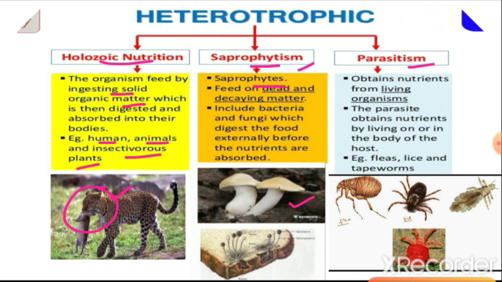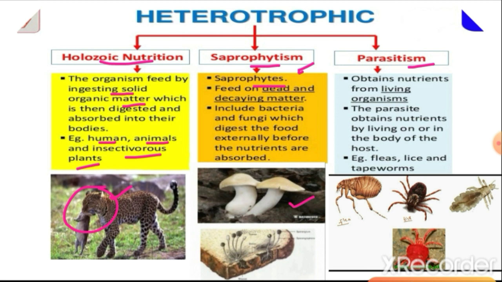Mushroom we know grows in the marshy area. In marshy area there are dead plants and animals, so they absorb that dead organic matter into the body and then they utilize it for energy. That means they are taking inside the digested food. They are digesting the food outside the body. So that is what saprophytic nutrition is.